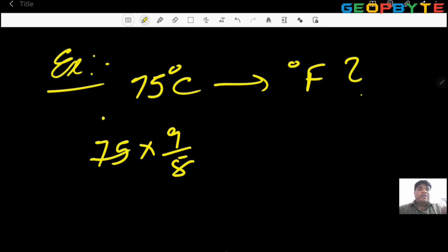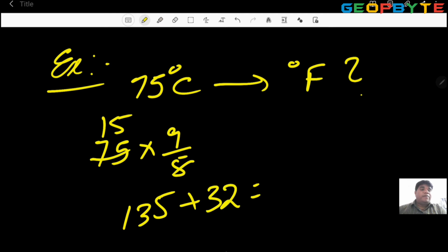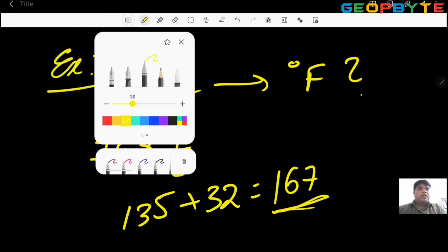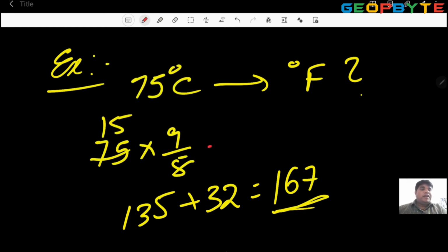5 15s, so 9 15s is 135, plus 0 degree meaning 32. So that 32 is added. So the answer is 167. Okay? Otherwise, you can directly add 32 here and you get the same answer. Got it? One more.